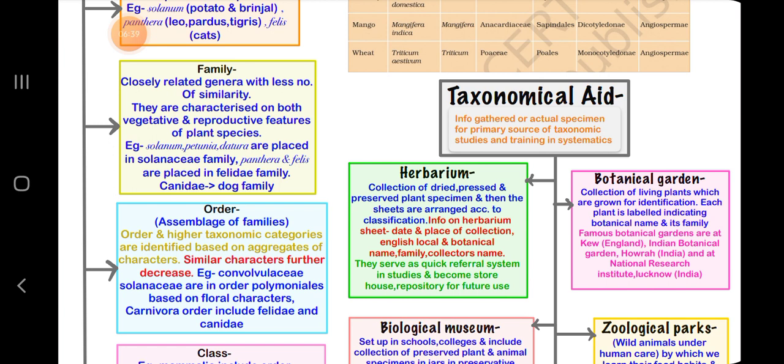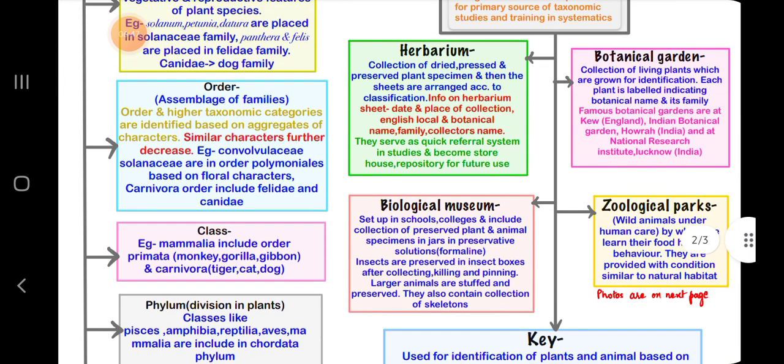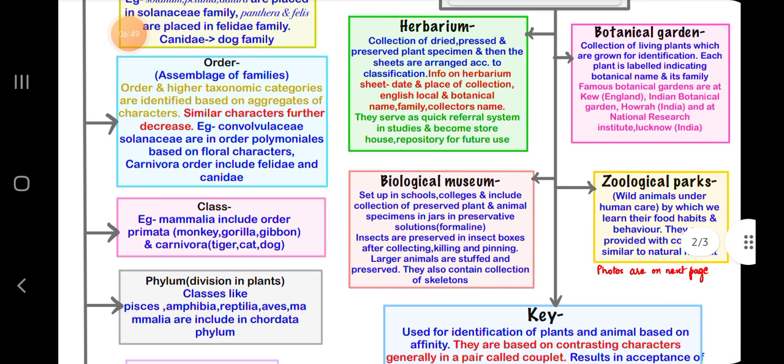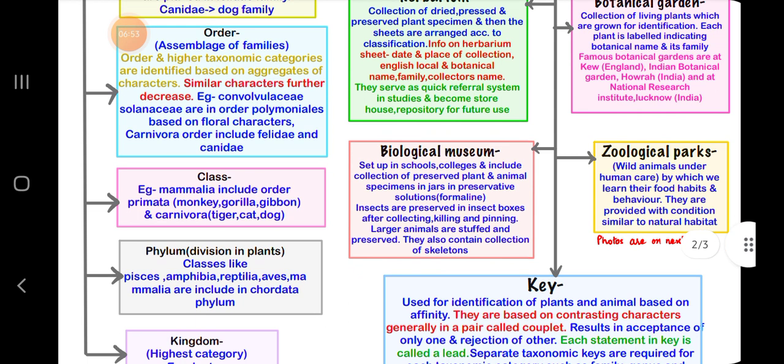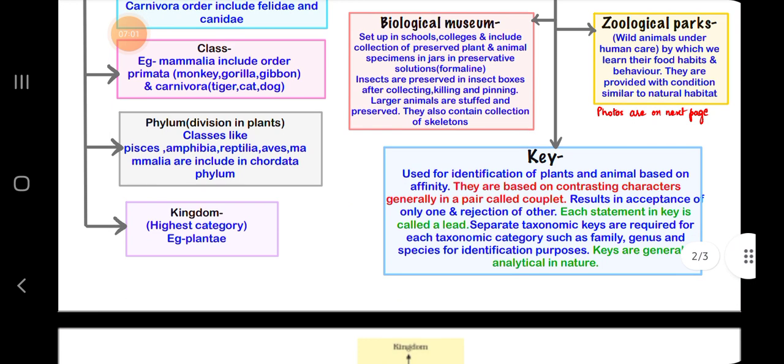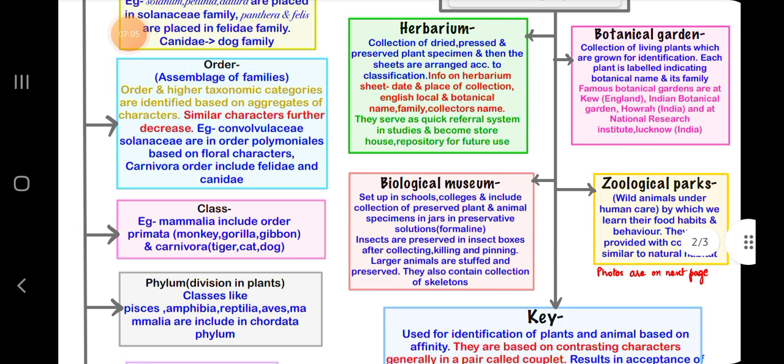Then order and higher taxonomic categories are identified based on aggregates of characters. Similar characters further decrease. Class, for example Mammalia, includes orders Primata and Carnivora. Phylum, or division in plants: classes like Pisces, Amphibia, Reptilia, Aves, Mammalia are included in the Chordata phylum. Kingdom, the highest category, for example Plantae.